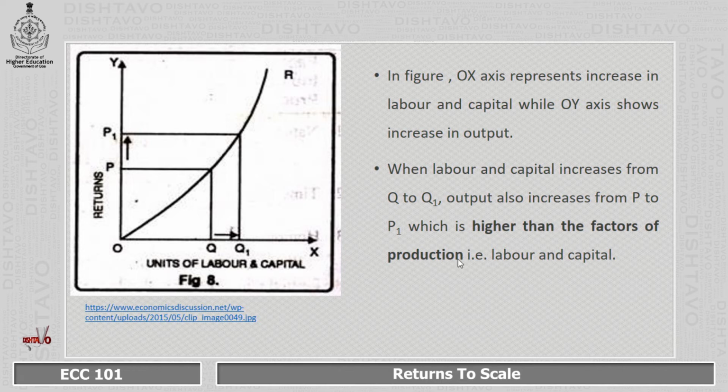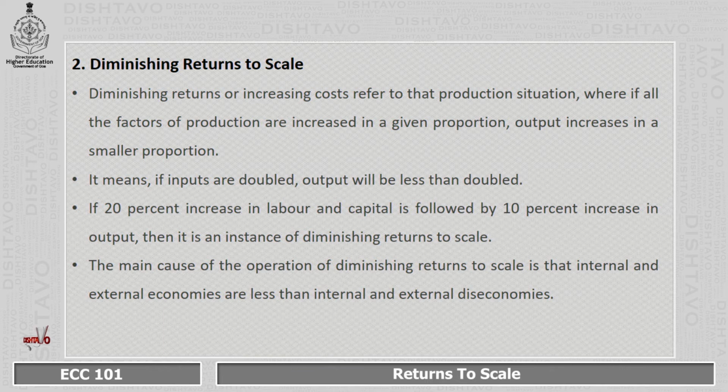This is called increasing returns to scale, wherein output has increased at a higher rate compared to the increasing input. Next, we have diminishing returns to scale. Diminishing returns or increasing cost refer to that production situation where if all the factors of production are increased in a given proportion, output increases in a smaller proportion.